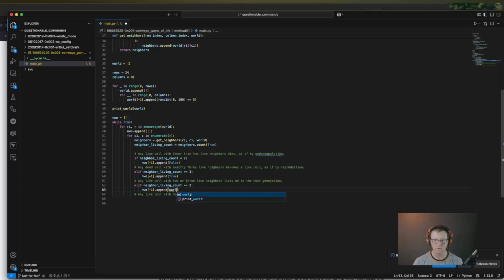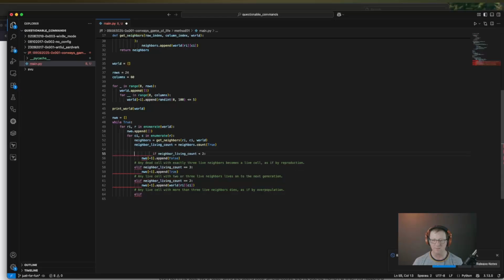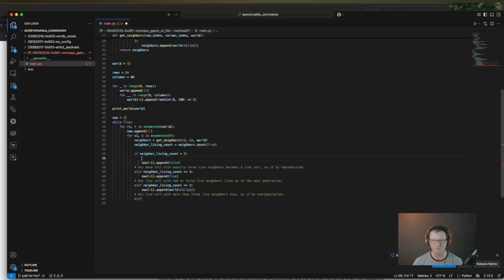So we'll do world sub row index sub column index, critter index, whichever. That way, if it's false, we're appending false. If it's true, we're appending true. And finally, actually, let's move these comments inside of the if statement to clarify what's happening here.